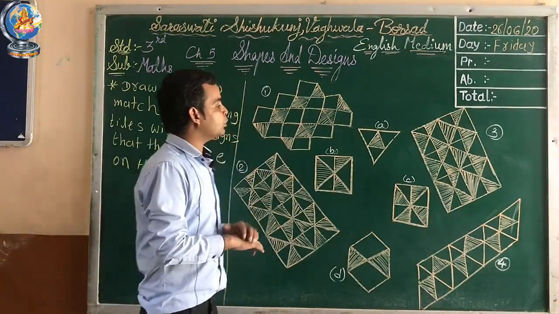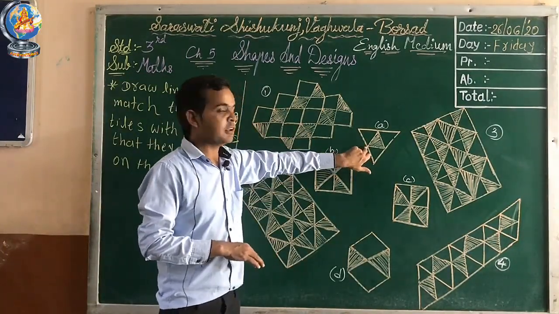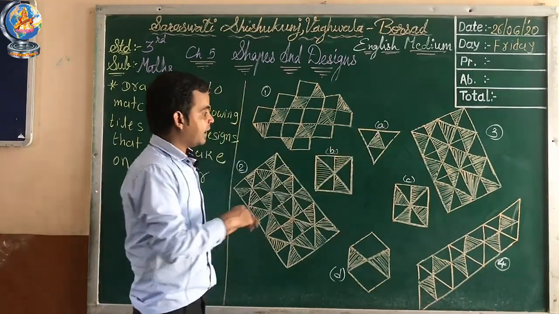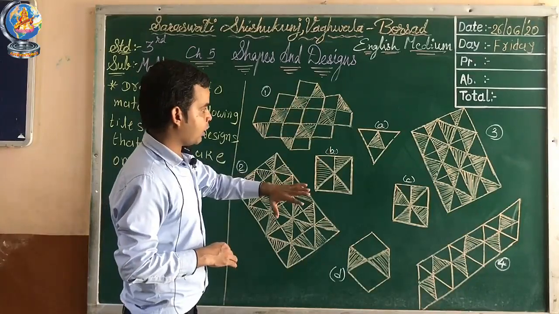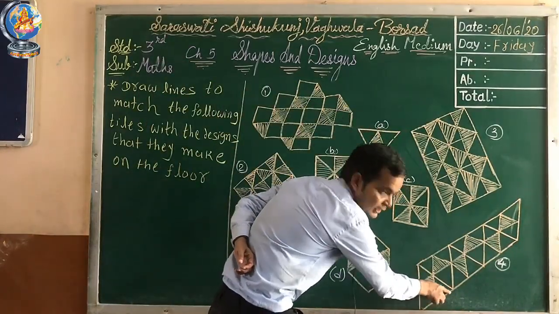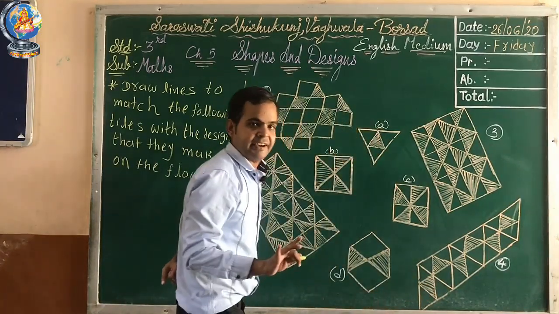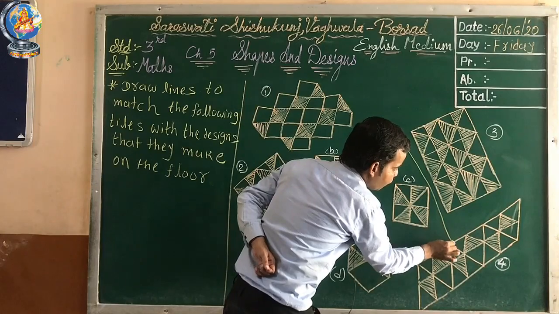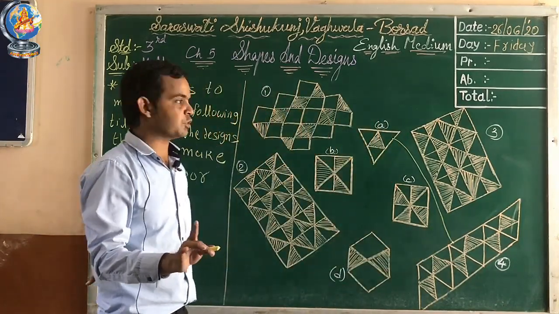If you observe tile A, the figure is a triangle. Now see the design also. This one is a triangle shape and one triangle is not shaded. So you have to match A with 4. Understood about the first one?